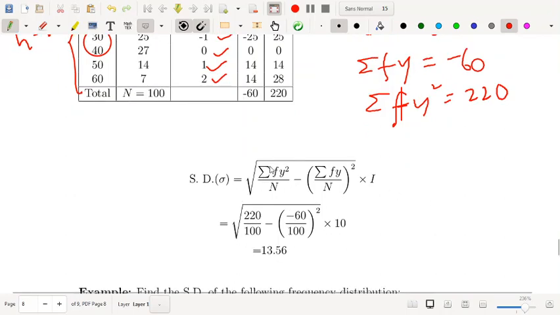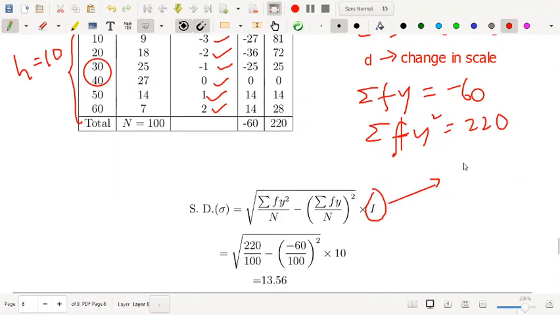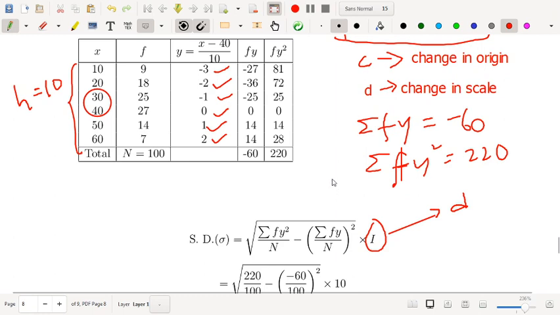So we'll substitute summation fy square by n, summation fy by n whole square, but one observation, that is I. I means here I am using I as a scale here. This is your D actually, or you can take I. Here this is your D, change of scale. So there is a theorem, important theorem. Standard deviation depends on the scale but does not depend on the change of origin. But it depends on the scale. Point to be noted for the students.